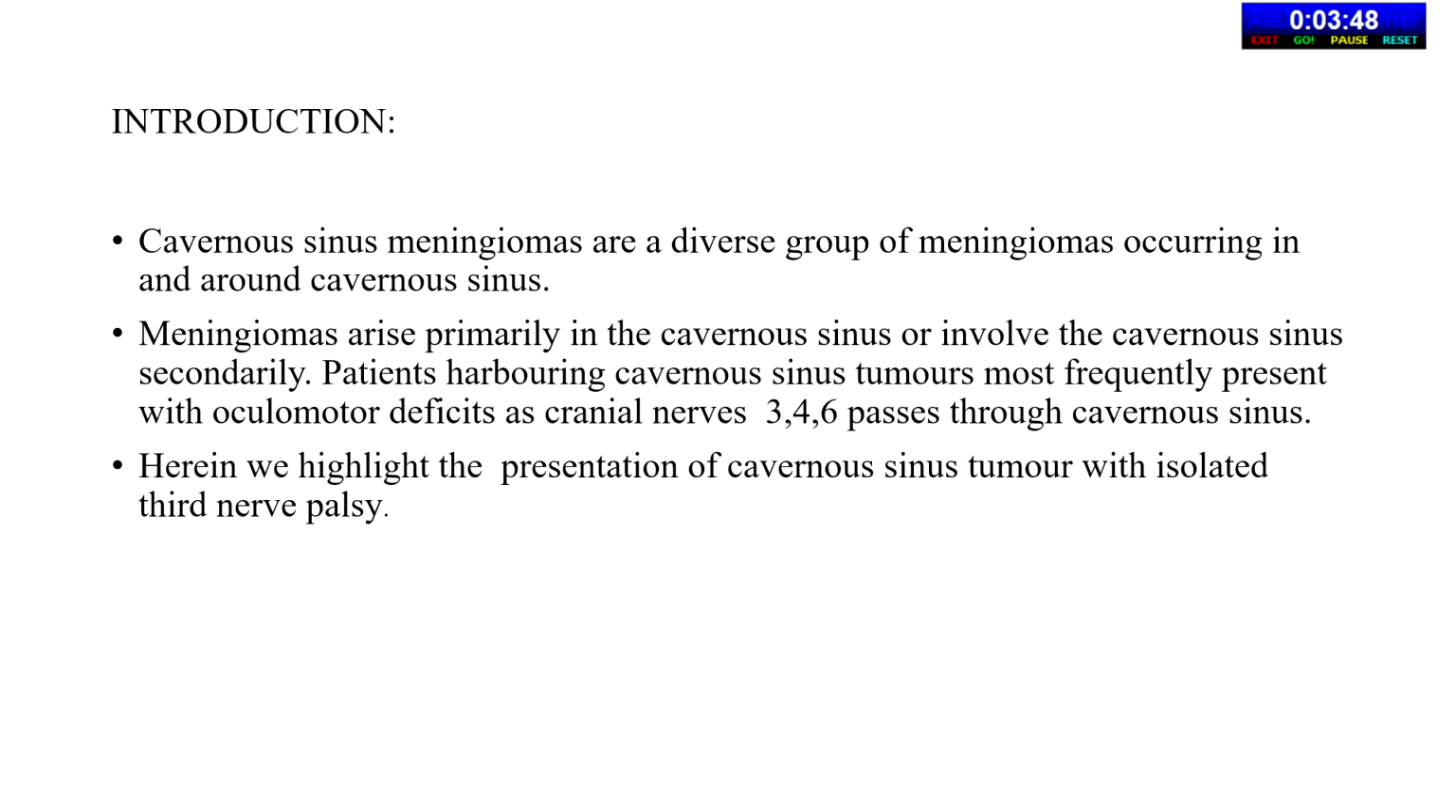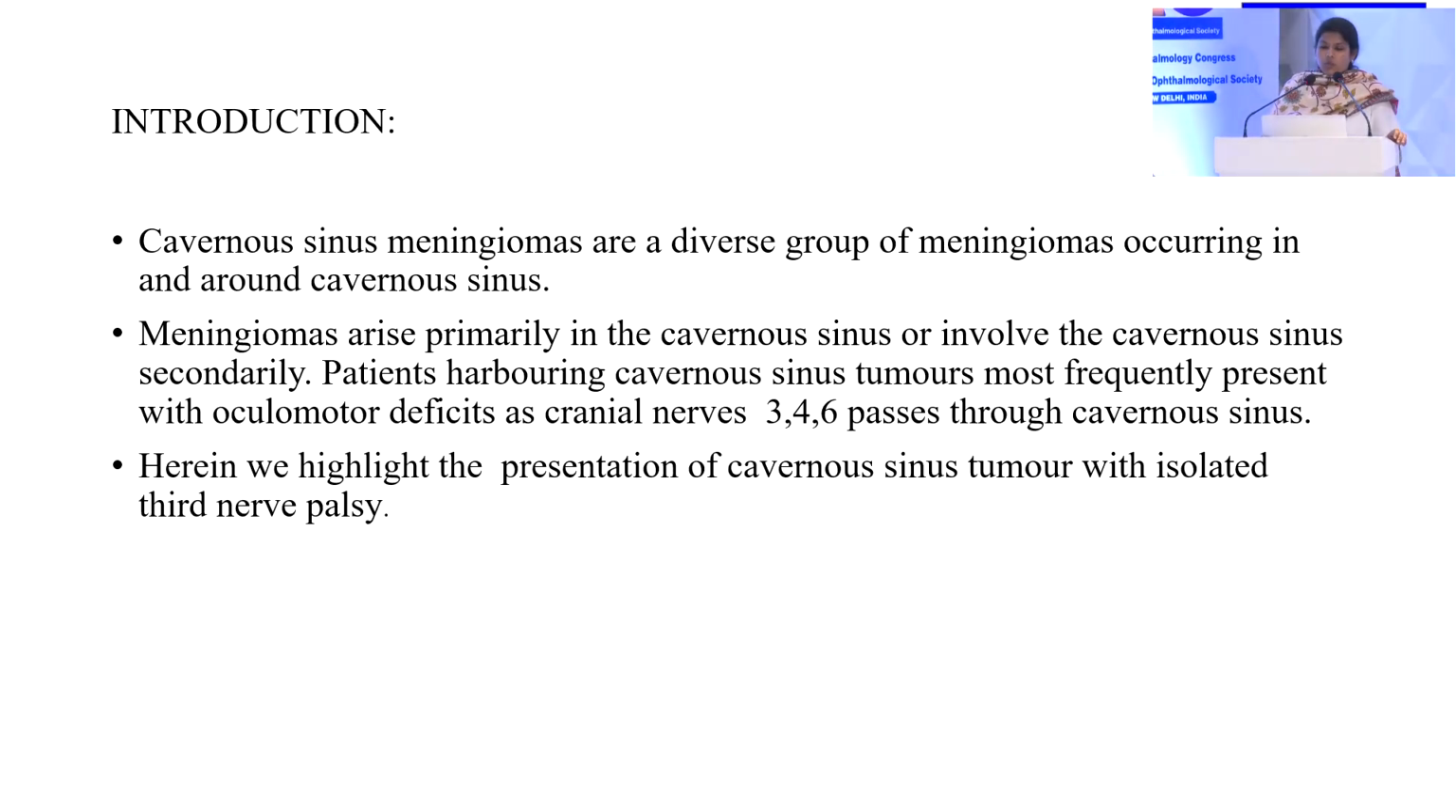Good evening, all. Today my topic is Unveiling the Hidden Mystery Behind Oculomotor Nerve Palsy. So, the introduction: cavernous sinus meningiomas are a diverse group of meningiomas occurring in and around the cavernous sinus. These arise primarily in the cavernous sinus or involve the cavernous sinus secondarily.